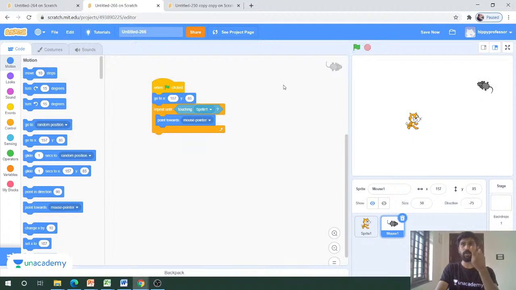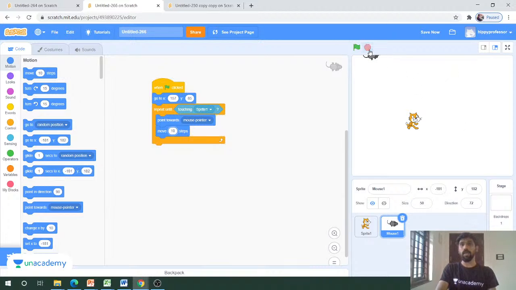And if we want to make the mouse move, we have to go to the motion block and drag move 10 steps. If you want, you can reduce or increase the number here. If I click on the flag, you can see that the mouse will run like this. So we can make the movements of the mouse using this.